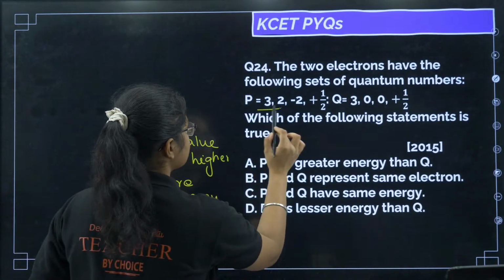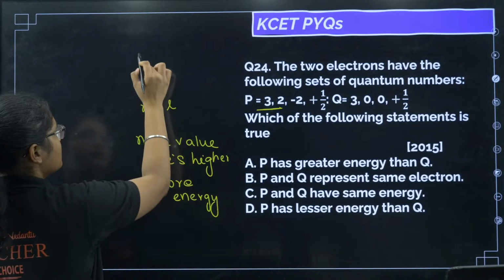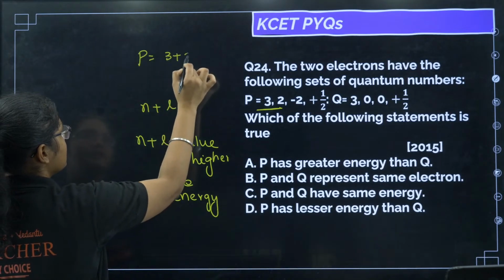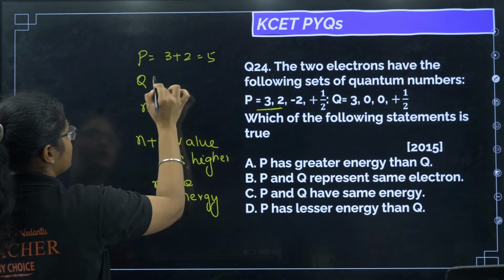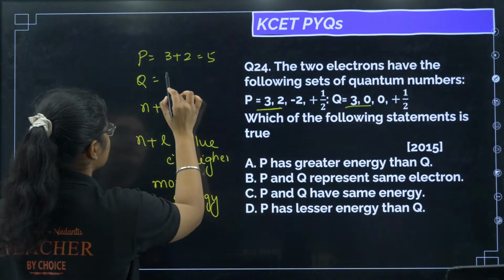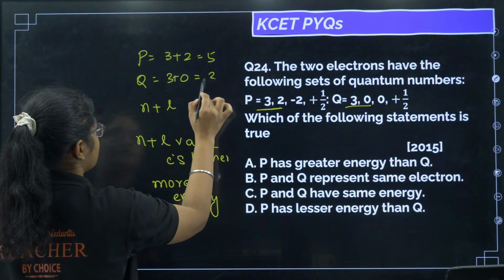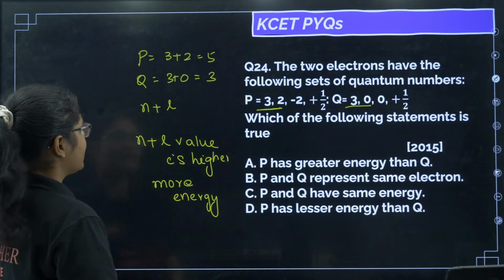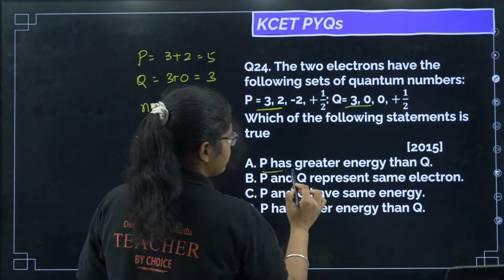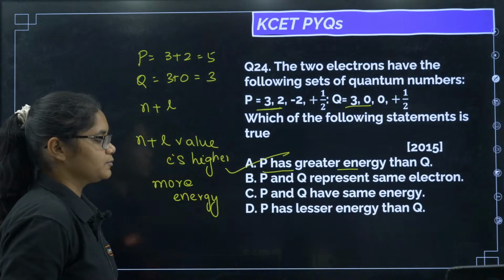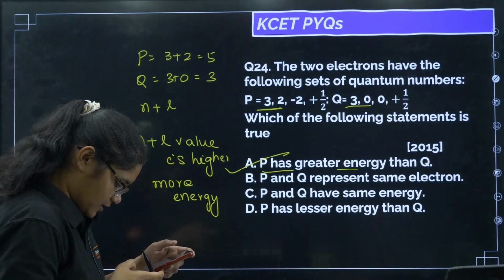Now for P, the n plus L value is 5. And for Q, what is the n plus L value? 3 plus 0, that is 3. Right? So I can say that P has greater energy than Q. Yes, option number A is the correct answer.